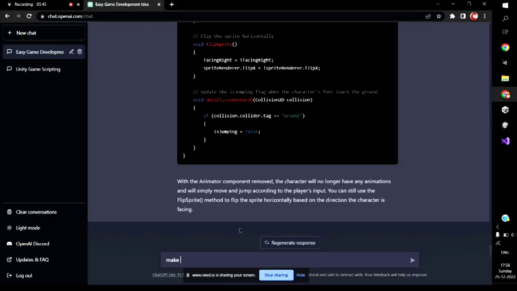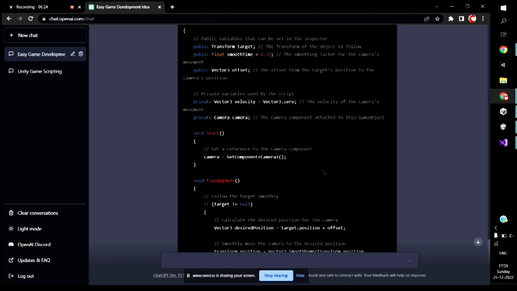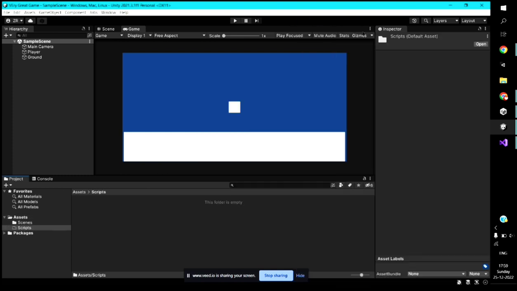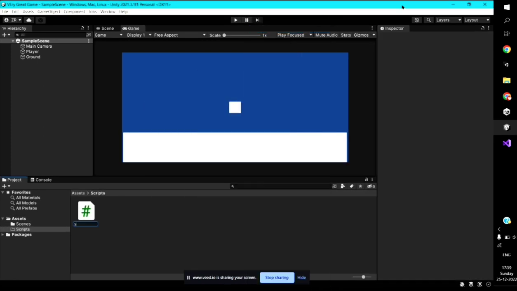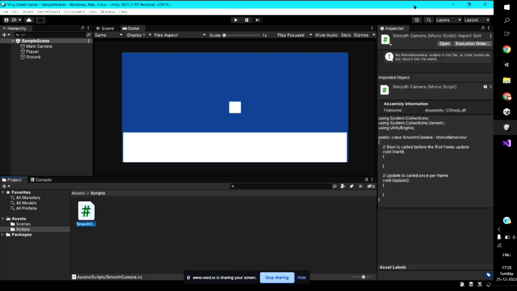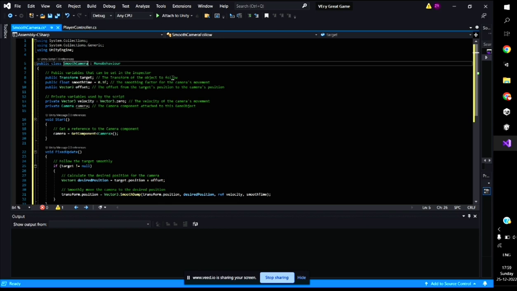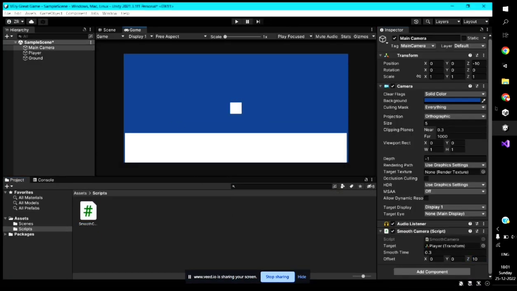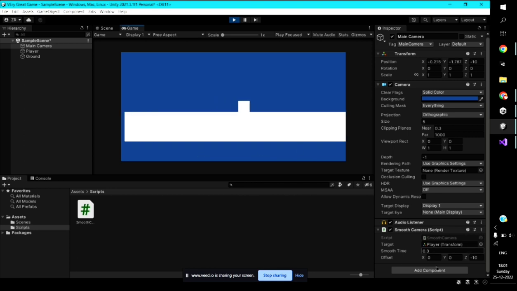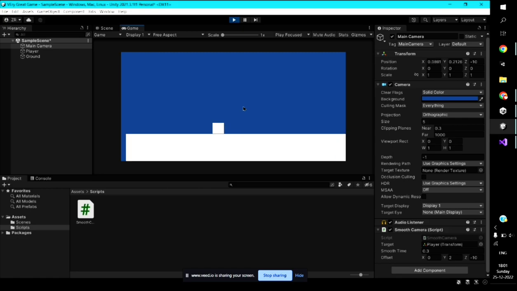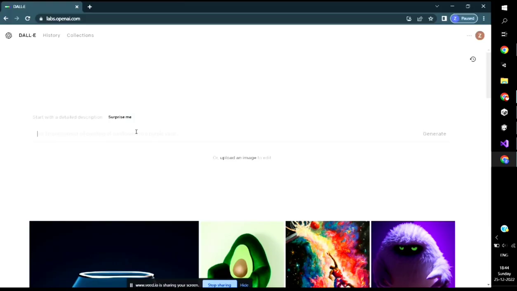Next, I asked the AI to create me a smooth camera follow script so that it can follow our player smoothly, and I created a folder so we can keep our scripts inside it. I pasted the code that I got from ChatGPT 3 inside the script that I created just now, and it works like a charm. So now the basic player movement is done, so I went to DALL-E AI and got some art for the game.